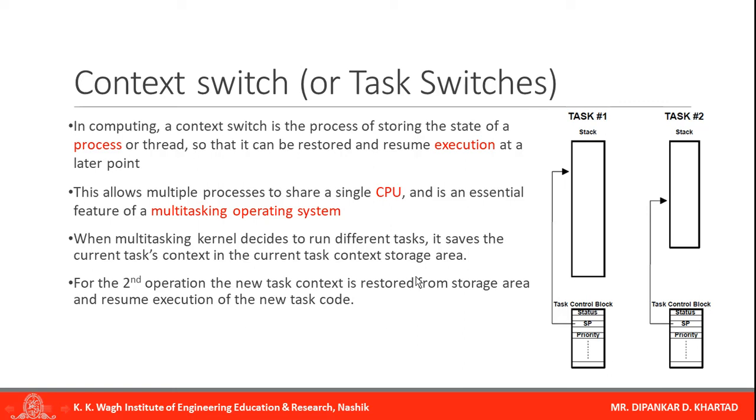So let us assume we want to move from task 1 to task 2. Then the multitasking kernel will save the current task context, meaning the current context is saved in its area, and while moving to task 2, it will restore all the context of task 2 from its area. So this is context switching, or task switching.